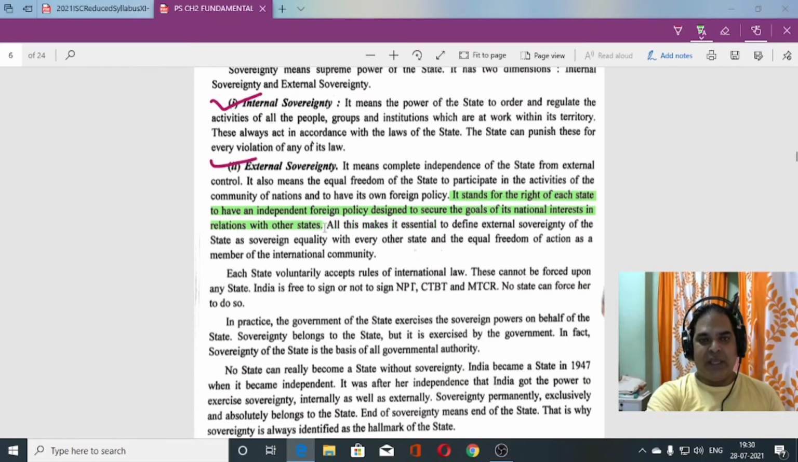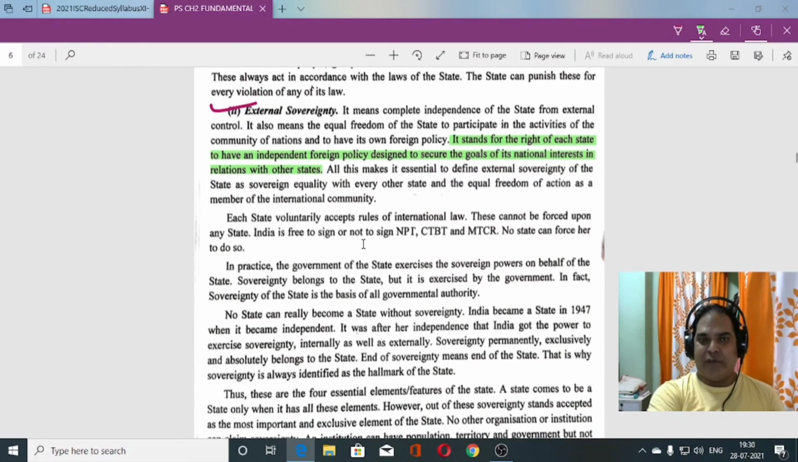So if I keep a relation with China, if I keep a relation with America, what benefit I am going to get, that is decided by us. Okay, so that is foreign policy. Relation with other nations, whatever relations we should keep with other countries, that comes under the foreign policy. So that comes under external sovereignty.